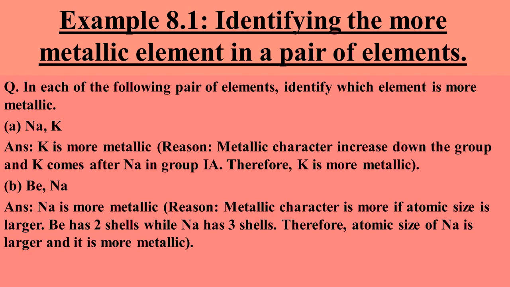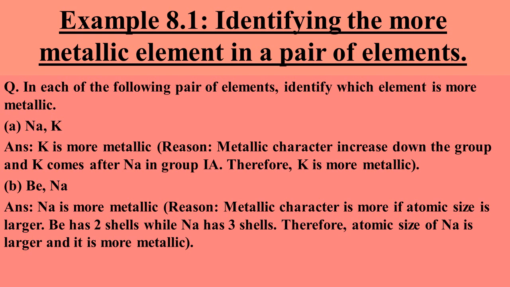I hope you have learned the trends in metallic character or electropositive character. Now you can easily do example 8.1. In this example, you have to identify the more metallic element. In part A, from sodium and potassium, potassium is more metallic because metallic character increases down the group, and as potassium comes after sodium in group 1A, potassium is more metallic.